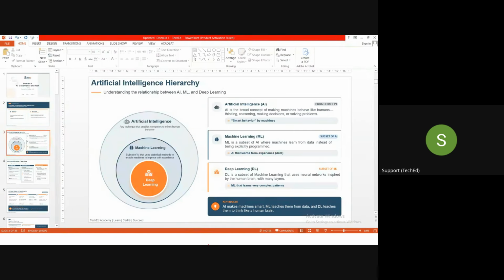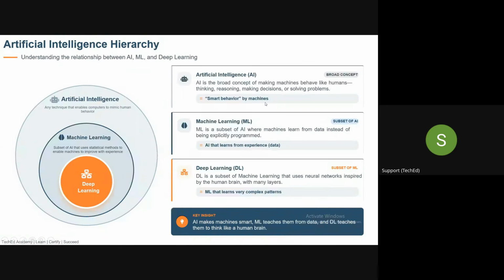So what I am trying to tell you is, guys, what is artificial intelligence? Artificial intelligence is a broad concept of making machines behave like a human: thinking, reasoning, making decisions, and solving problems. That is the meaning of AI, artificial intelligence. Then, guys, there is one more terminology called machine learning. Machine learning is a subset of AI.